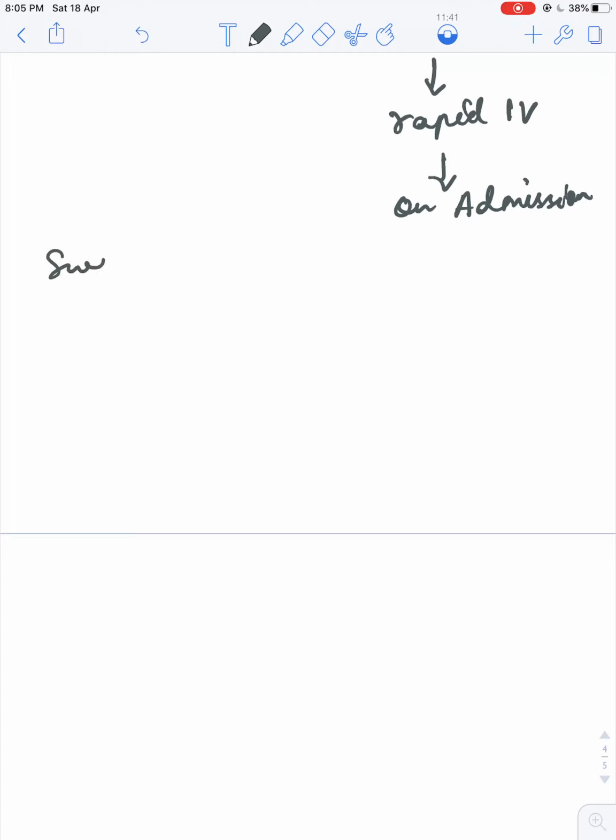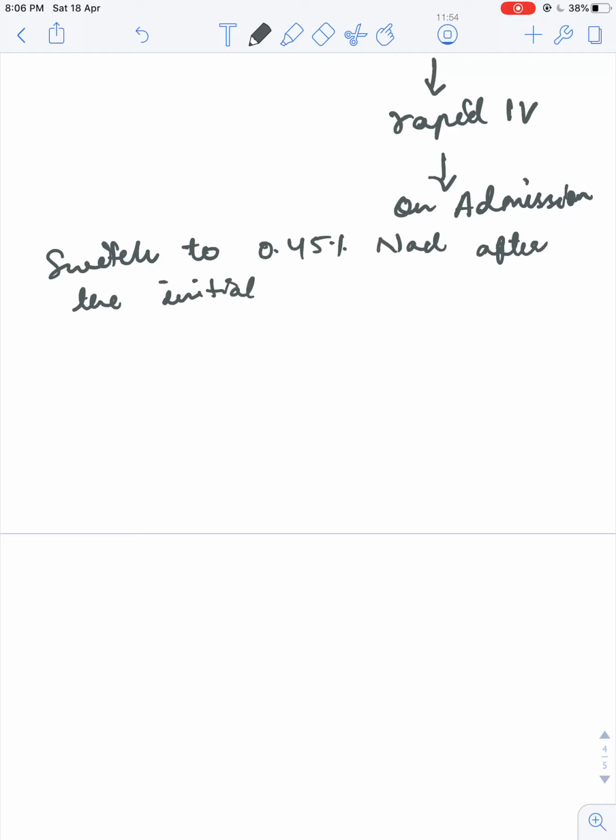Then we can switch to 0.45% sodium chloride after the initial bolus, if the serum sodium is high or normal.